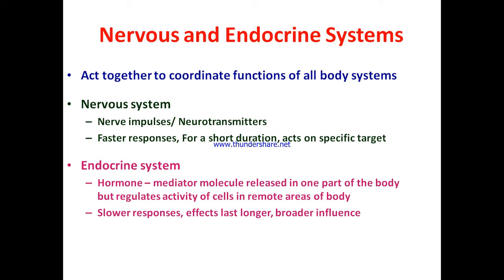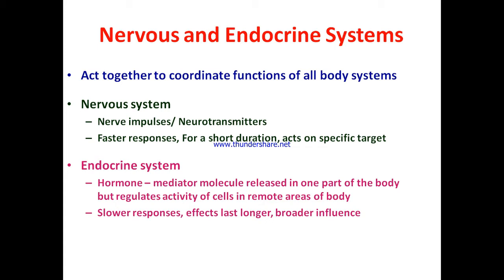The nervous system acts through nerve impulses. Sensory nerves receive information from the surroundings and produce impulses in response to the information or stimulus, which are sent to the central nervous system, the brain, where they are processed and the instructions are sent to the different effector organs through nerves. The nerve impulses are transmitted by electric current within neurons. From one neuron to the next neuron, the transmission is by the use of neurotransmitters.